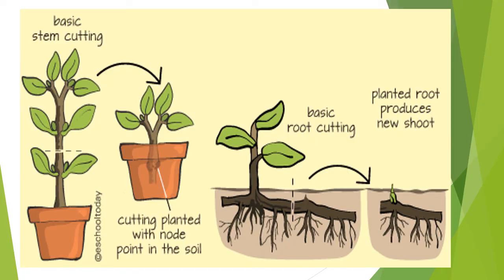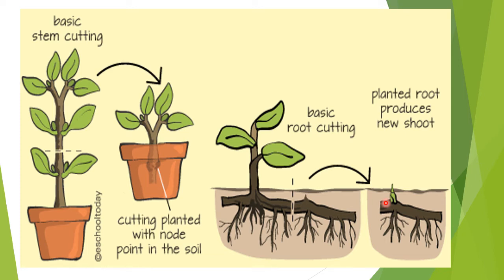Next, root. Here stem cutting as well as root cutting examples you can see. Here see, the stem is cut from here, it is planted and it grows into a new plant. Here the root cutting, see this, the root is being cut, it is planted, then from that the new shoot is arising. So cutting is a common thing which we practice while gardening, it can be stem cutting, leaf cutting, or root cutting. According to the particular characteristics of the plant, we will select the method, and that way we will do this artificial method of propagation.